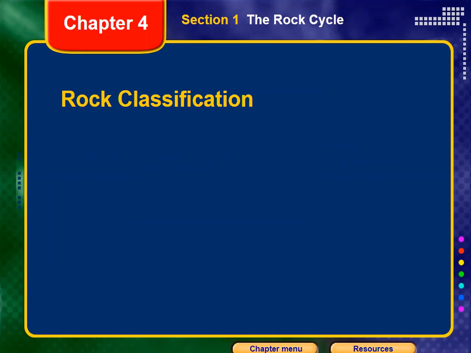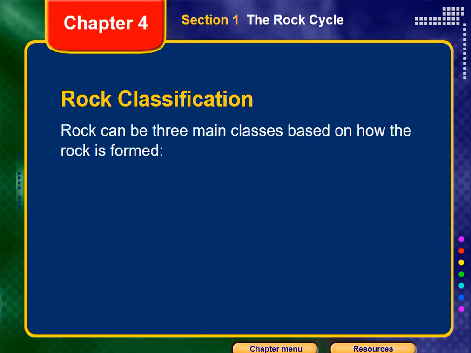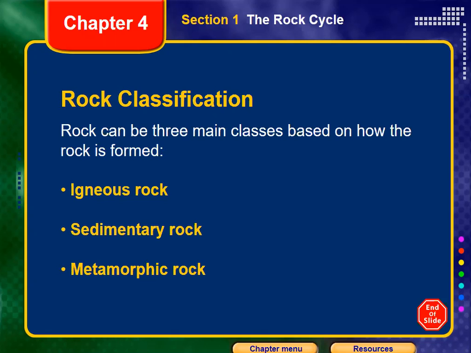Guys, anyone have any problem? No, thank you. Is it clear? Yes. So here we said that rock classification, or how we're going to classify rocks. We said that rock could be three main classes based on how the rock is formed: igneous rock, sedimentary rock, and metamorphic rock that we studied.